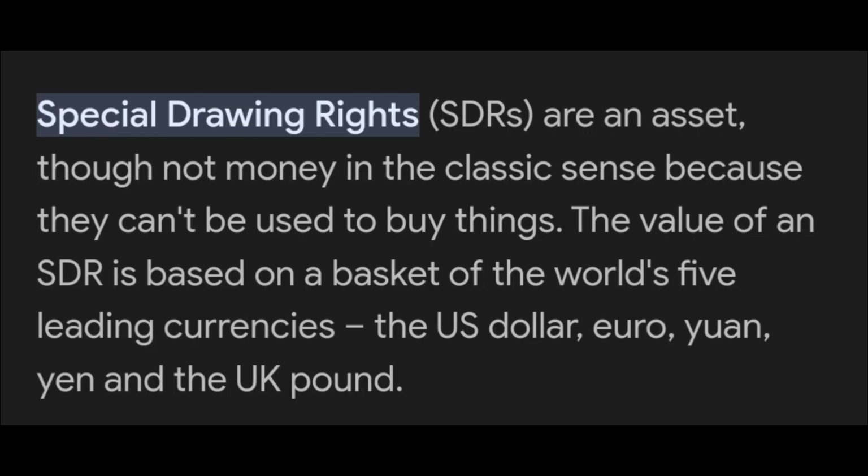So here is some information about SDRs. Special drawing rights are an asset, though not money in the classic sense because they can't be used to buy things. The value of an SDR is based on a basket of the world's 5 leading currencies, that is the US dollar, euro, yuan, yen and the UK pound.